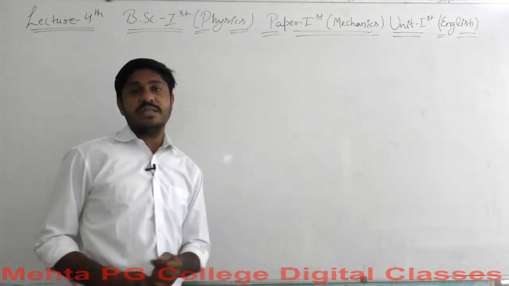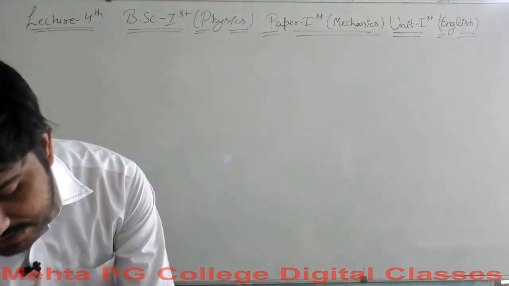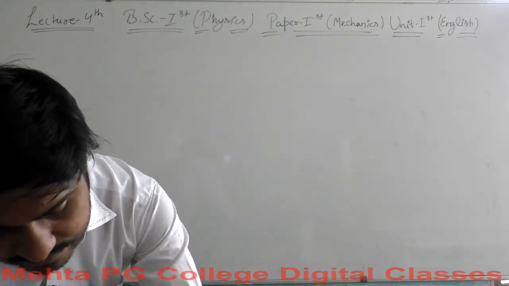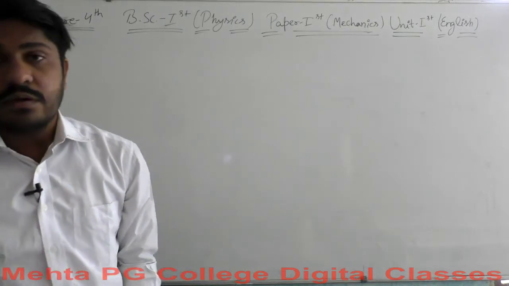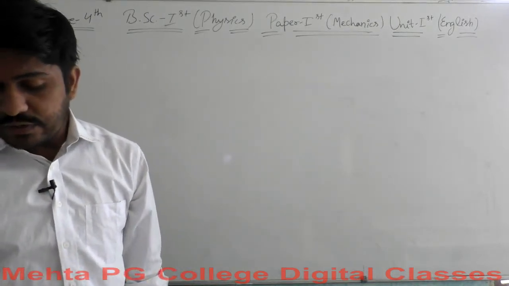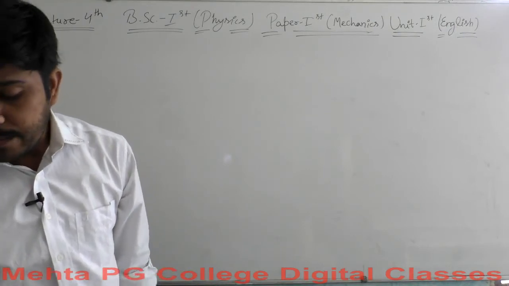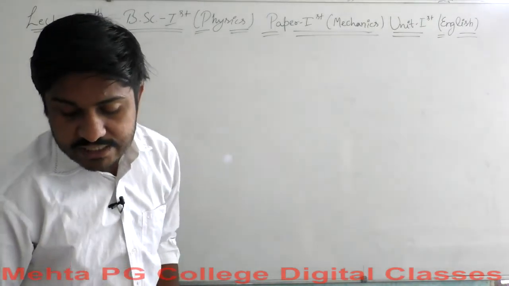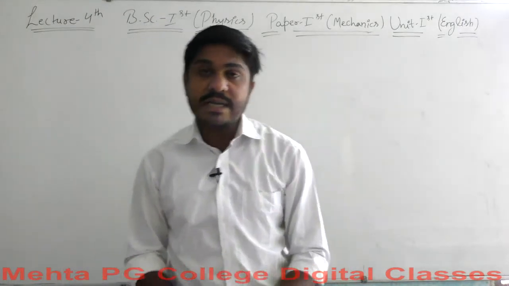So let's begin with a new example which has some deeper concepts. We will use not only the numerical approach but also a conceptual approach here. He is saying that a river is flowing towards east.